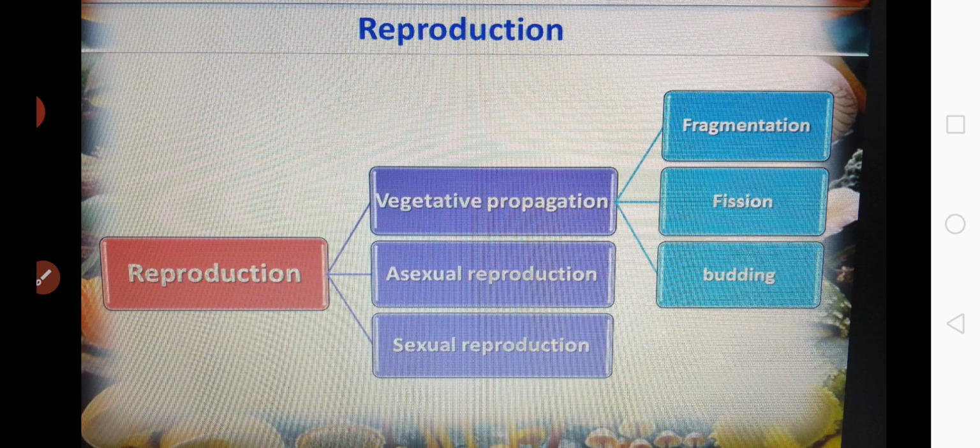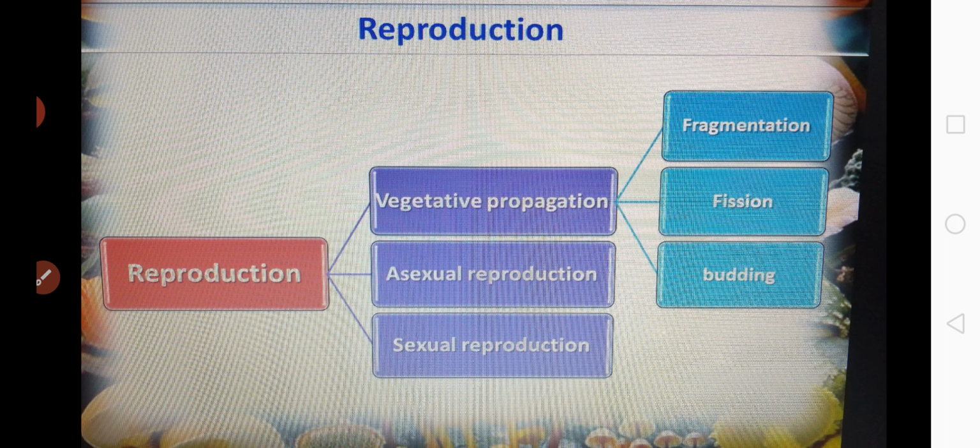Coming to the next part, that is about reproduction. Fungal members reproduce by three methods. They are vegetative method, asexual method, and sexual method. Vegetative reproduction takes place by three methods: fragmentation, fission, and budding.